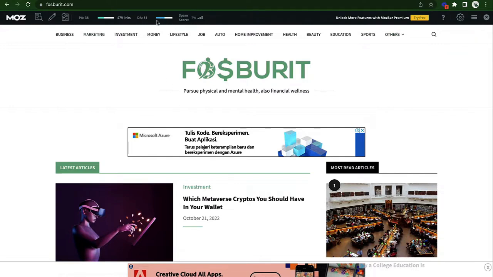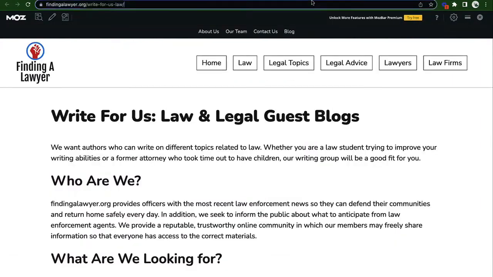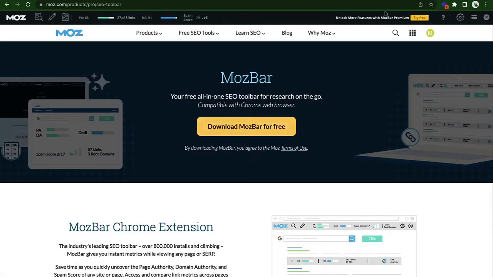Of course, you can look at the metrics right here, and this is where the MozBar comes in. This is the free way, because this is a free extension. Anyone can download this Chrome extension. Just go to moz.com or write MozBar. I can even show you MozBar, and it's a free extension which you can download for free, right?